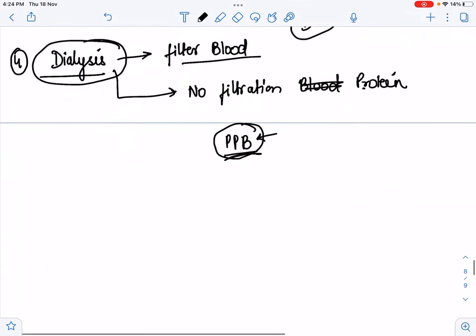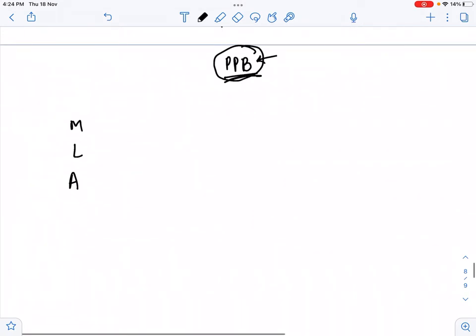Now which drugs go through dialysis and which do not? For this, we have two mnemonics. One is for drugs that undergo dialysis and one is for those drugs which avoid dialysis. So MLA is a rich person. MLA, because in dialysis we have to spend a lot of money. So MLA undergoes dialysis. This is the first mnemonic, that MLA undergoes the dialysis.